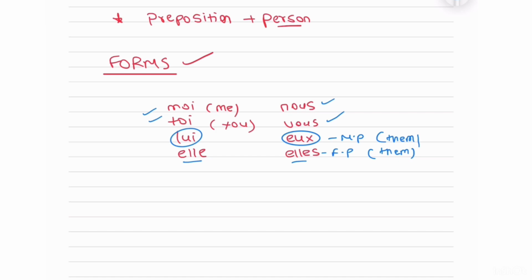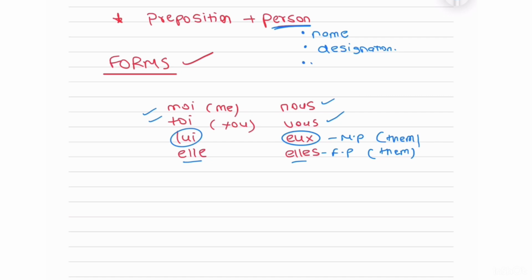Now, I told you the format was preposition plus person. When we talk about a person, directly the subject would not be given to you. A person's name might be given to you, for example, I talk about Paul. So you can say I talk about him. Or someone's designation might be given, for example, I've heard a lot about this comedian. That is a position, a designation of a person.